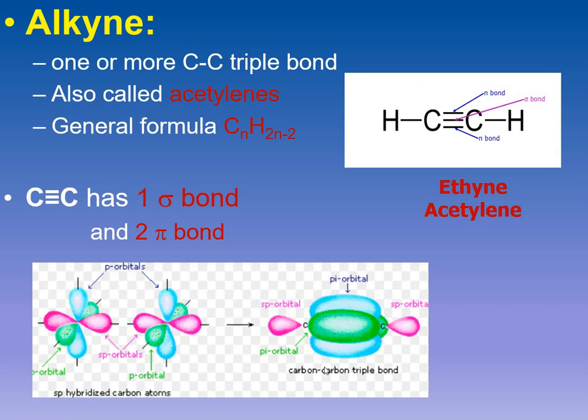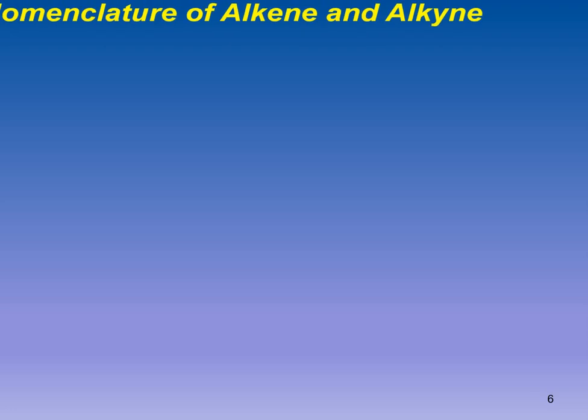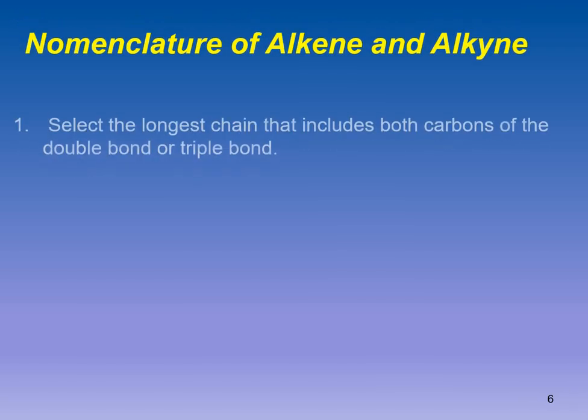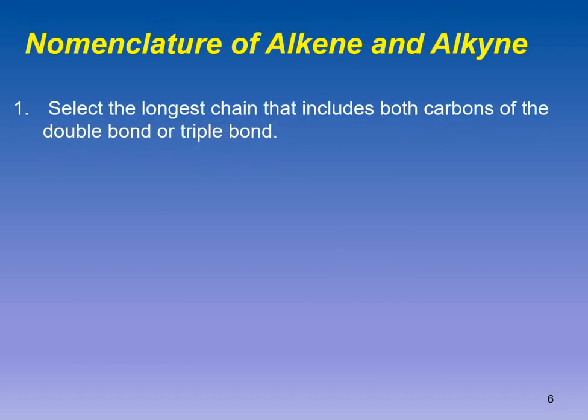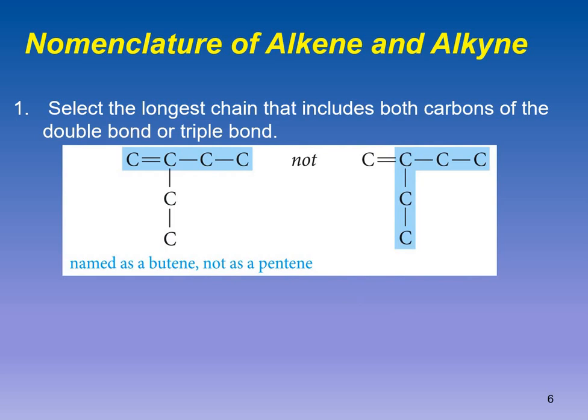After understanding the structures of alkenes and alkynes, let's move on towards the nomenclature of alkenes and alkynes. Some common rules are being told to you over here. The first one is the most important one. You have to select the longest chain which should have the double or triple bond, if it is present in the molecule. You can see in this structure, this is the chain which has fewer carbon atoms as compared to this chain.